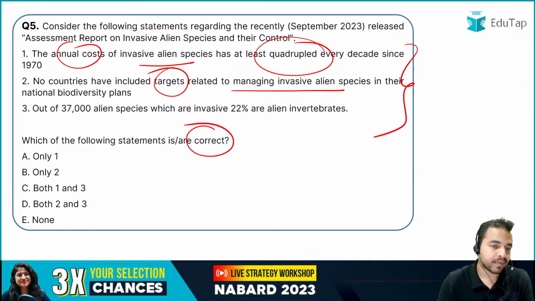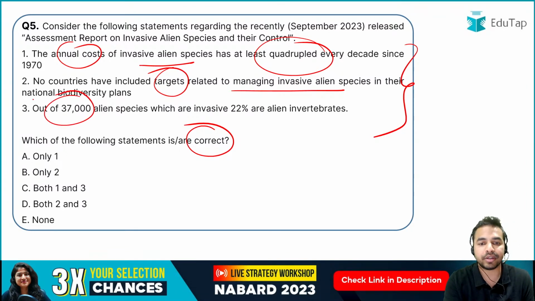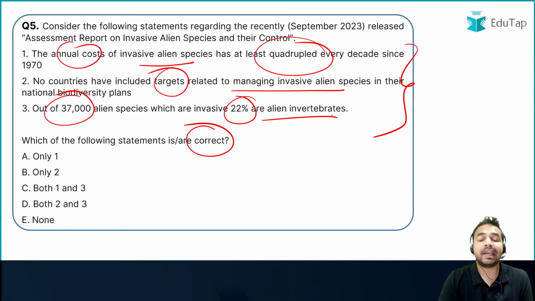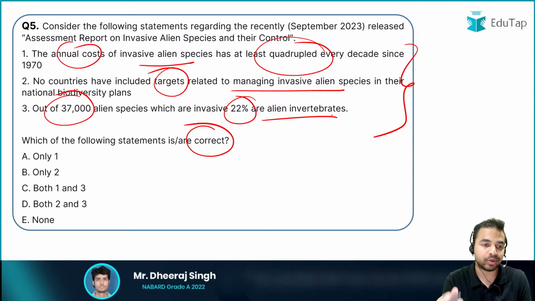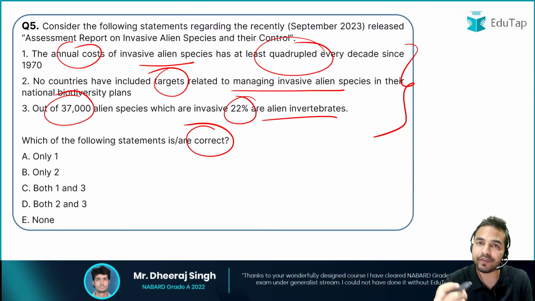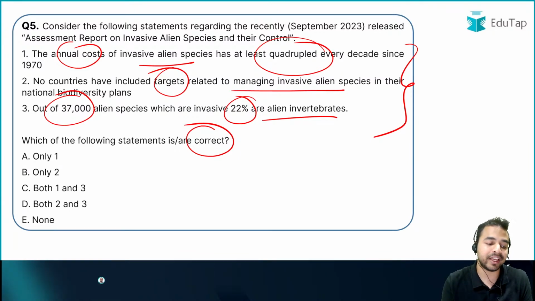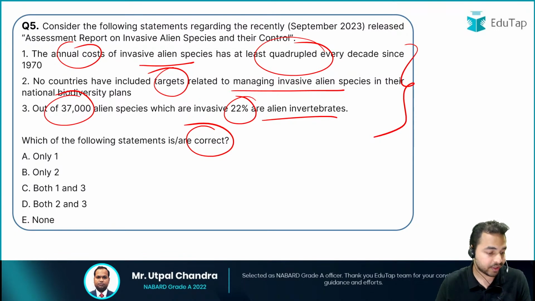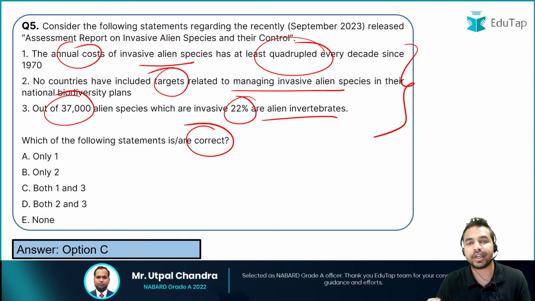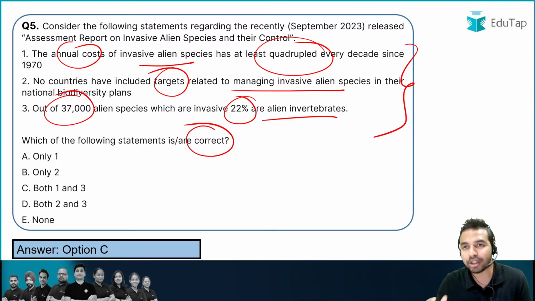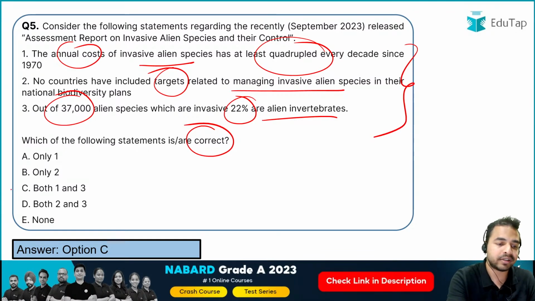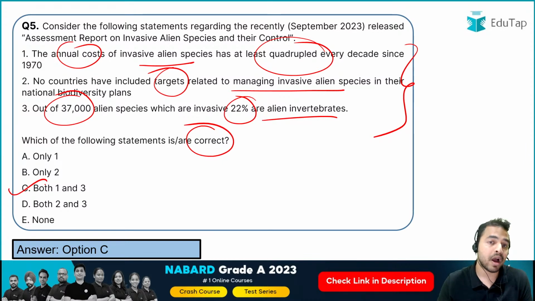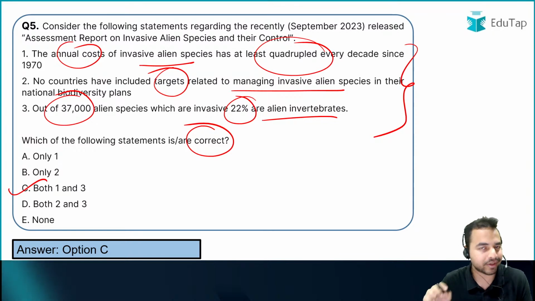Third statement says out of 37,000 alien species, 22% are the alien invertebrates. So you have to go through the statements, you have to see which of the following facts has been mentioned incorrectly, and then you have to identify which statement is correct. I can see here that for question number 5, most of the people are saying option C or D. So there is a confusion between option C and D. All the people who have given option C, the right answer, that is absolutely right. Add +1 mark to your account from the exam point of view, because you have given the absolutely right answer to the question.